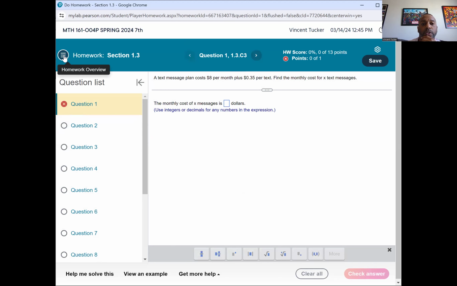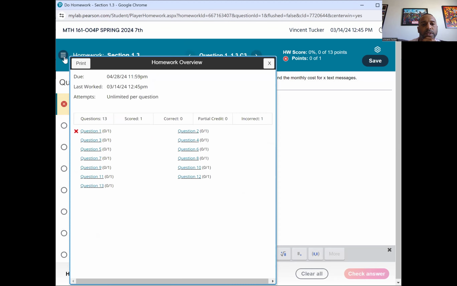Same thing here. If you were to go to your listing of problems, come on, it's not popping up. For some reason it's moving weird. All right, so right here would turn into a green check as well if you get it right. But until then, it'll be a red X.